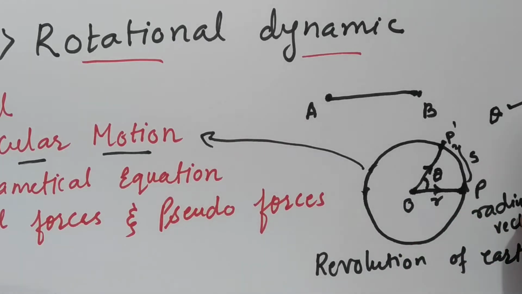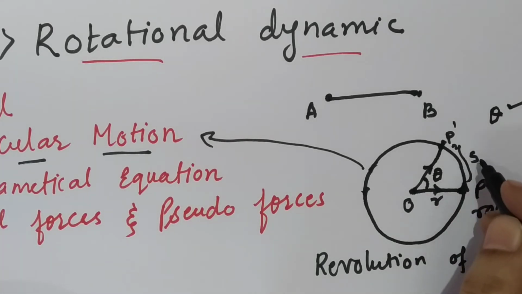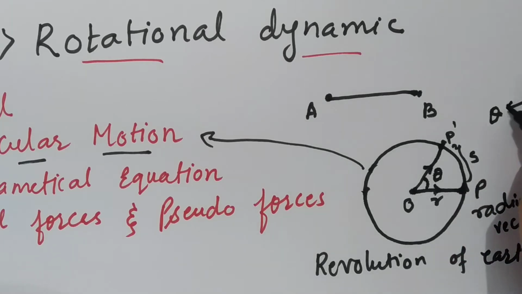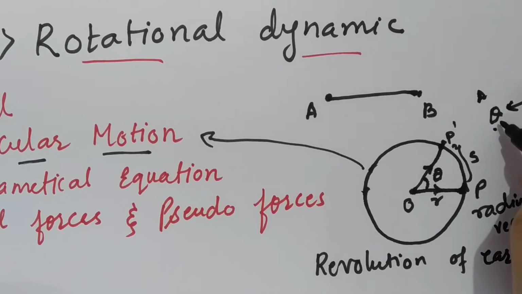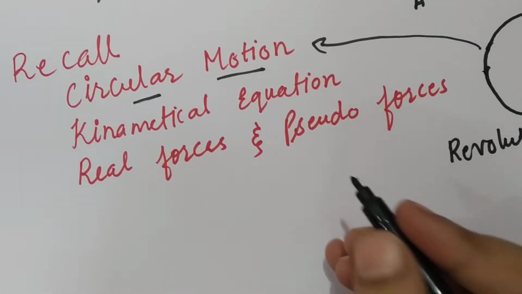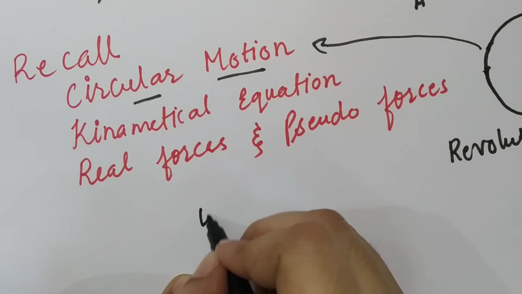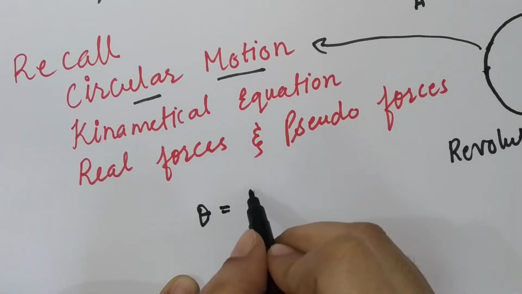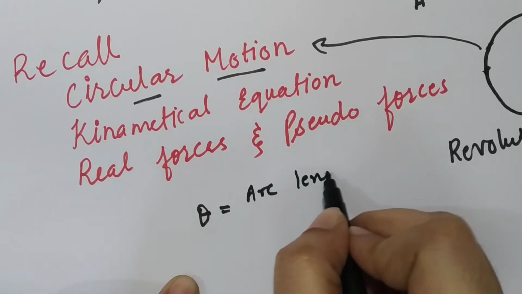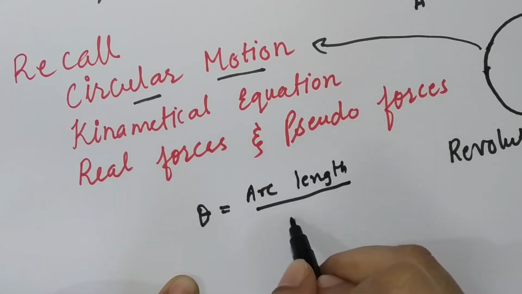Now let us see what is the relation between angular displacement theta and S, which is the linear displacement. Both the quantities are analogous. This is angular and this is linear. So angular displacement is analogous to linear displacement. Now what is the relation between them? You all have seen the formula in mathematics that the angle subtended by any arc at the center is the arc length upon the radius.